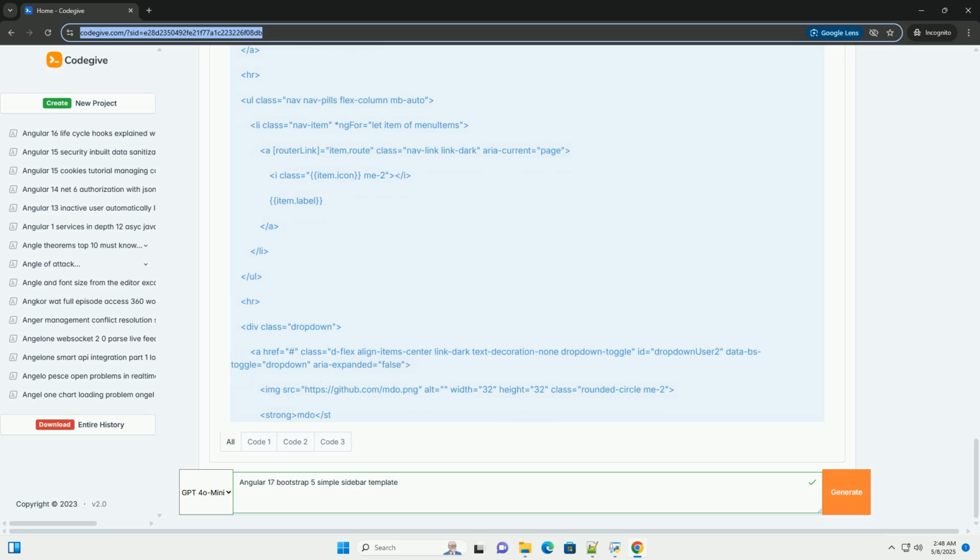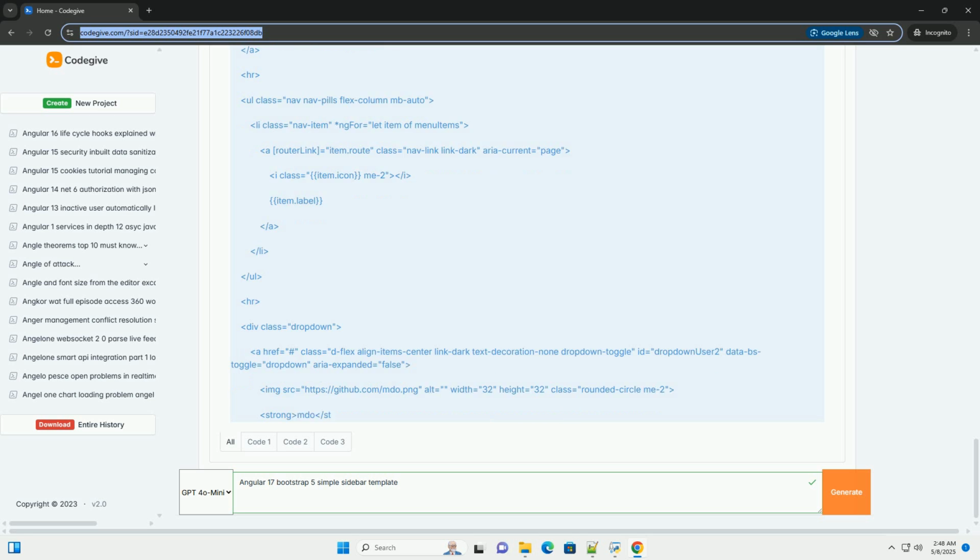Step 6. Implement the header component, header.component.ts and header.component.html. Explanation: this is a standard Bootstrap navbar. Customize it as needed. Step 7. Implement the content component, content.component.ts and content.component.html. Explanation: the router outlet is where the content of the currently active route will be displayed. The container class provides basic Bootstrap spacing.